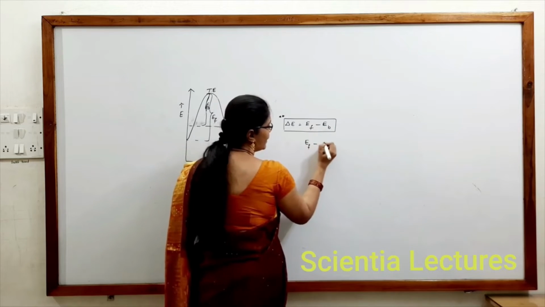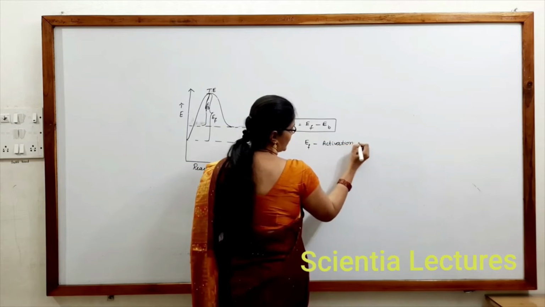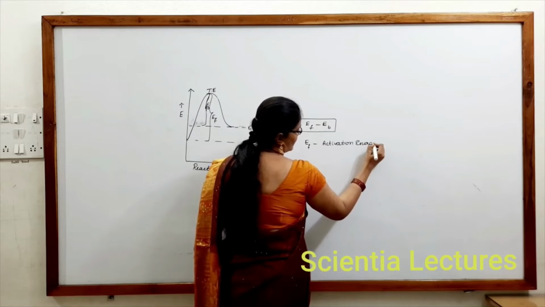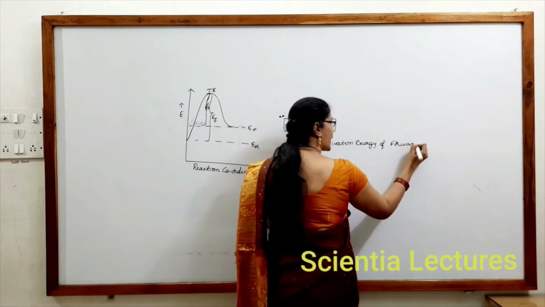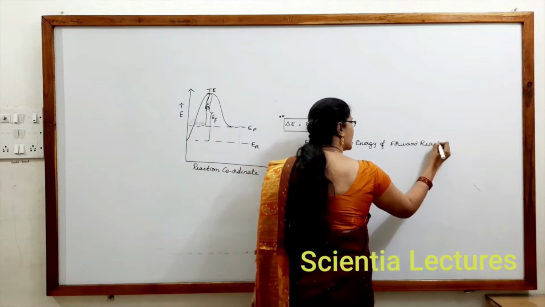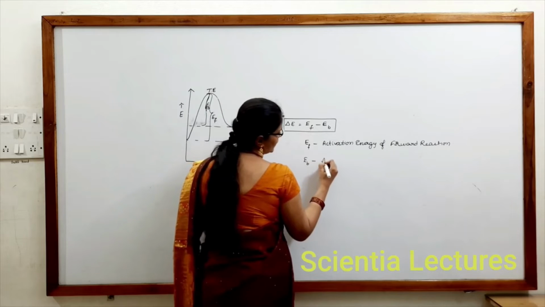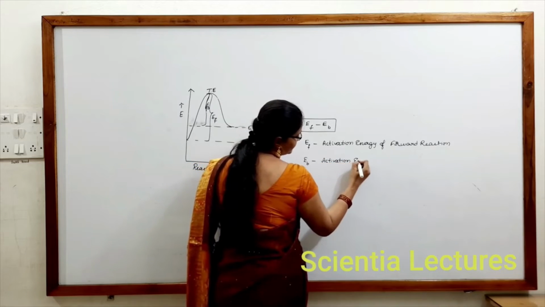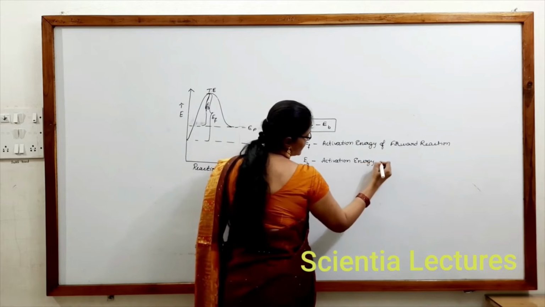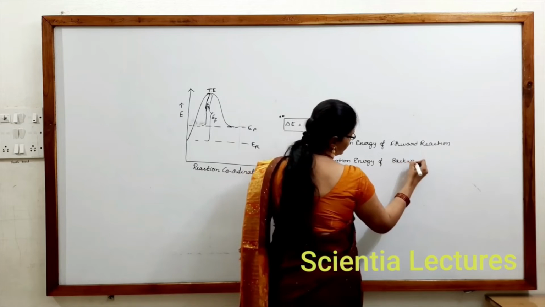EB is the activation energy of the backward reaction.